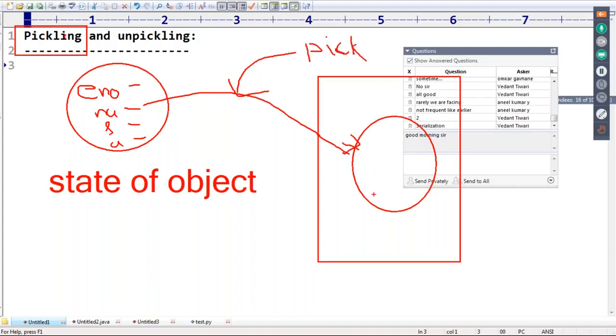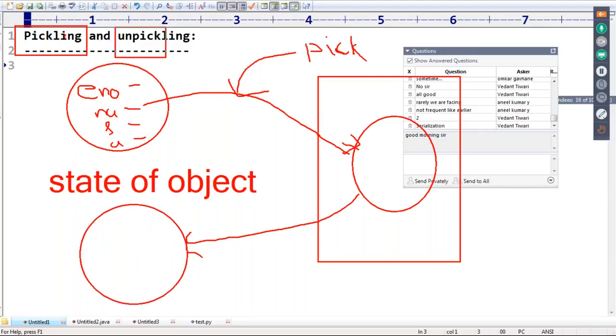Now, the process of reading an object from the file is called unpickling. Are you getting that? So what is the first one? Pickling. What is the second one? Unpickling. If I want to write an object to a file, then we should go for the pickling concept. If I want to read an object from the file, then it is by default considered unpickling.